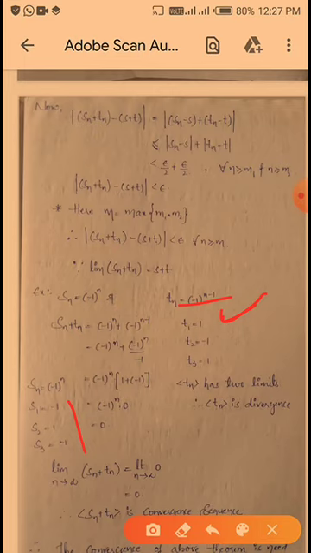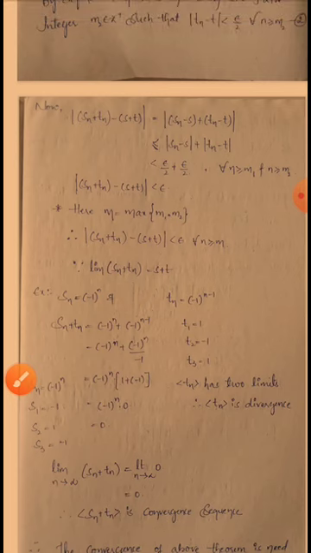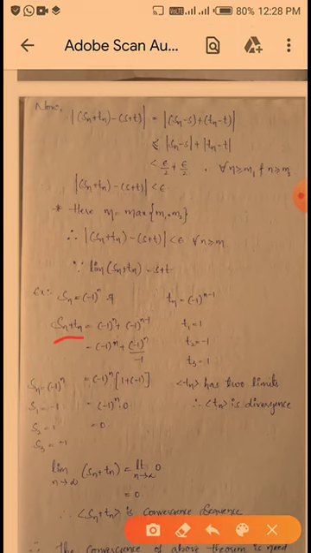So see here, Tn and Sn have two limits, that is minus 1 and plus 1. So Sn plus Tn, we have to add two sequences. Sn plus Tn is equal to minus 1 whole to the power of n plus minus 1 whole to the power of n minus 1.